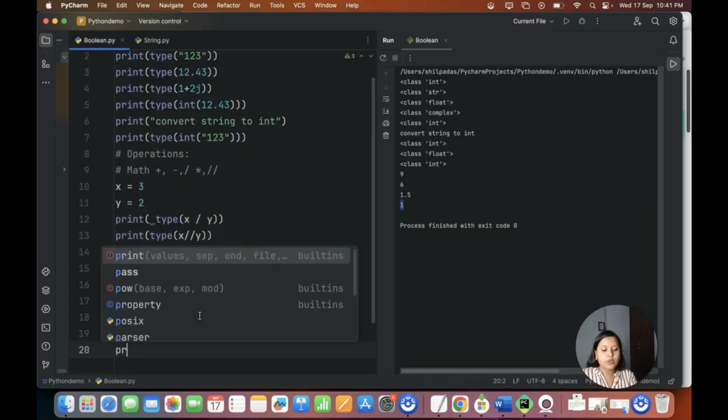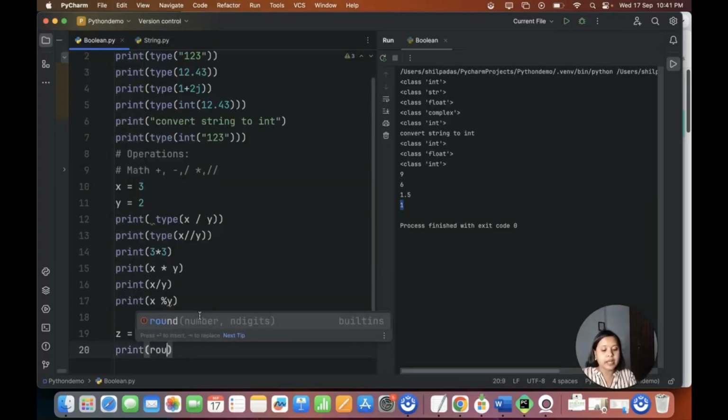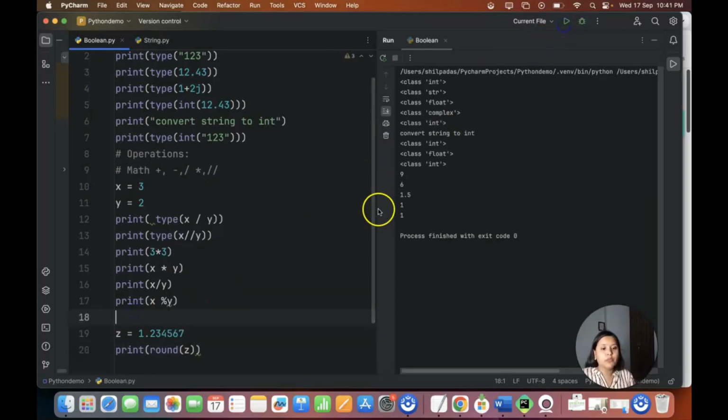So I can do a print and round the z value. If I round it, it should give me one integer value here only, that is 1. It's not giving me any decimal value here. Let me put here 1.6. Then 1.6 is converted into 2. So that is how the round functionality is used.